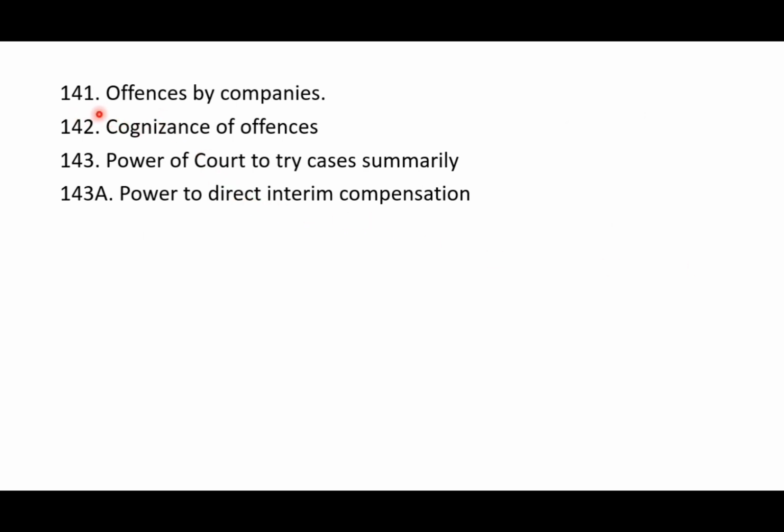So section 141 provides for offences by companies, and section 142 is cognizance of offences, and 143 is power of the court to try these cases summarily, and 143A is about power to direct interim compensation.